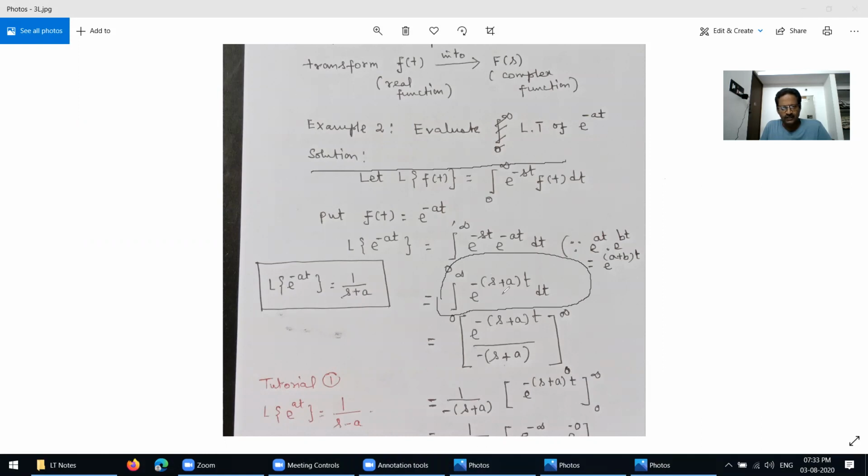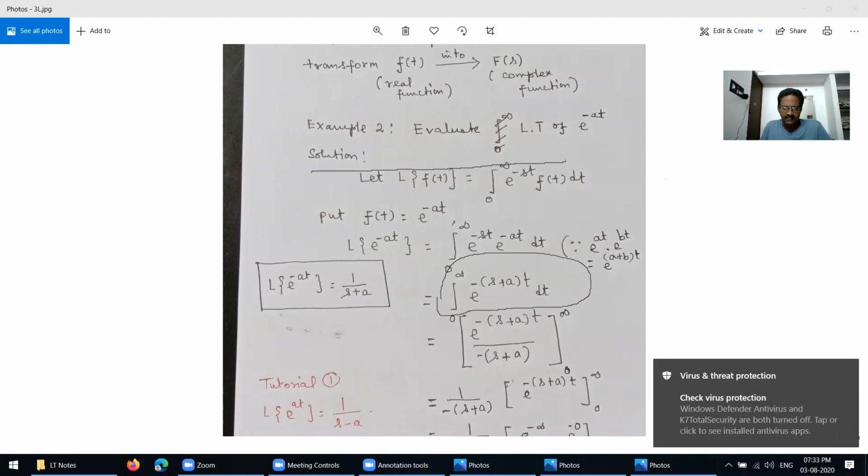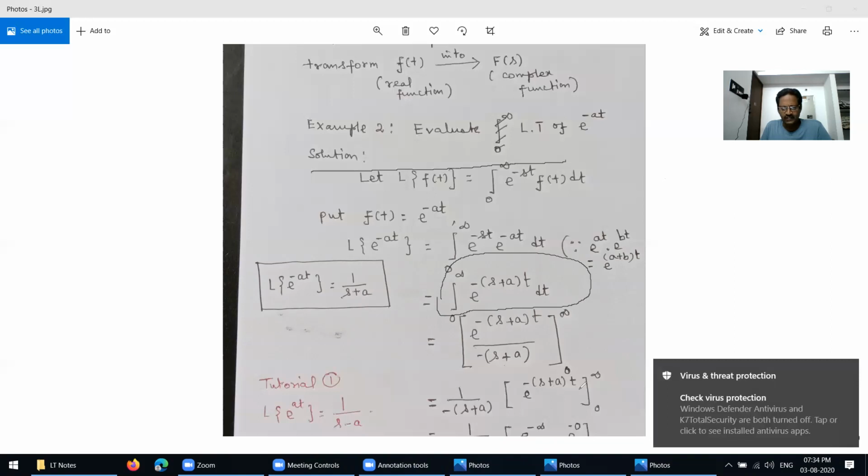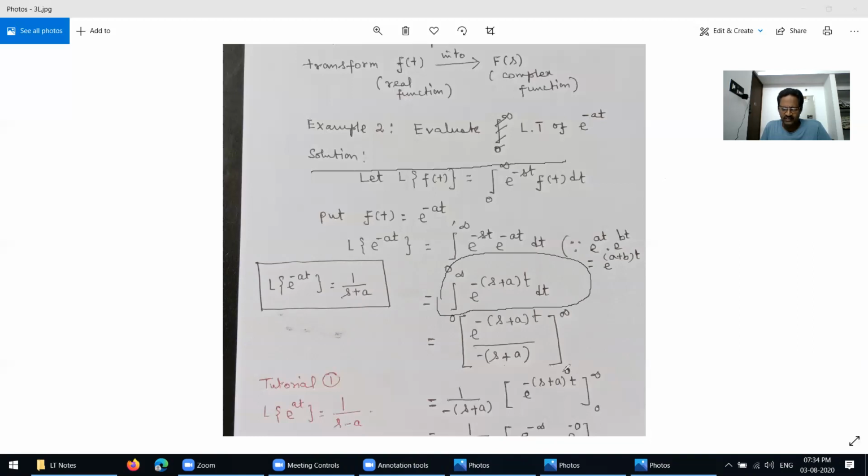Since s plus a is a constant, you take negative (s plus a) outside. So we get 1 over negative of (s plus a) times e^(-(s+a)t), from 0 to infinity. You understand now?